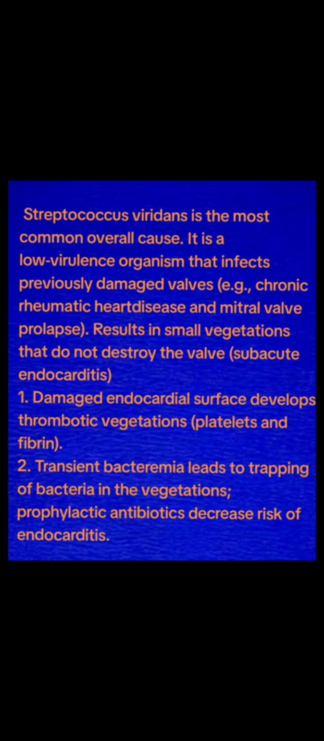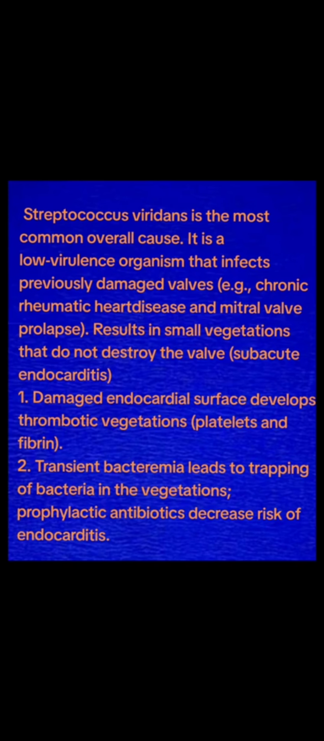Streptococcus viridans is the most common overall cause. It is a low-virulence organism that infects a previously damaged valve, for example chronic rheumatic heart disease and mitral valve prolapse. It results in small vegetations that do not destroy the valve, for example subacute endocarditis.